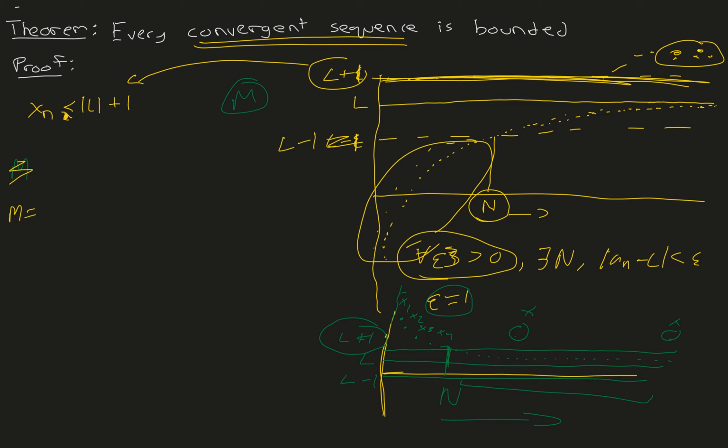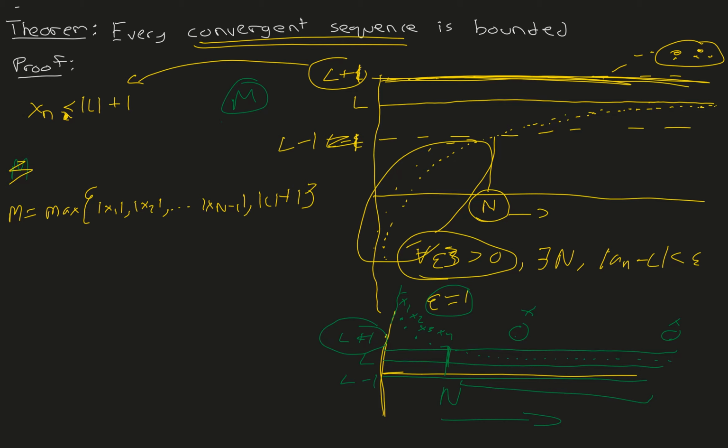We choose M to be the maximum of x1, x2, and so forth, up till xn minus 1, and then L plus 1. So let me explain.